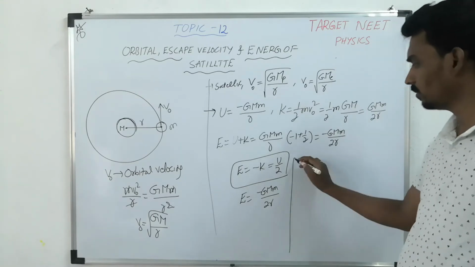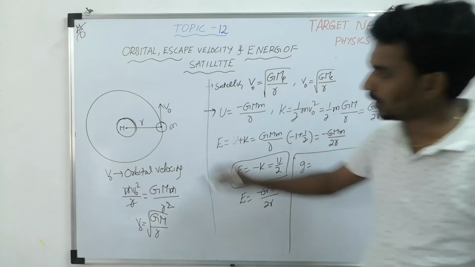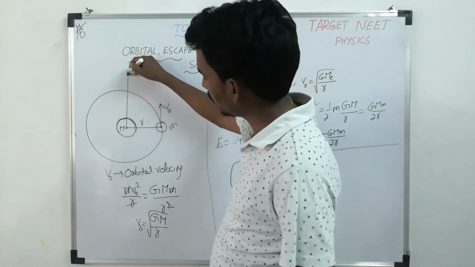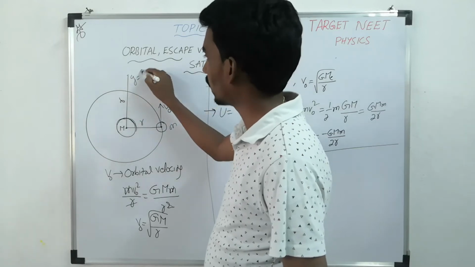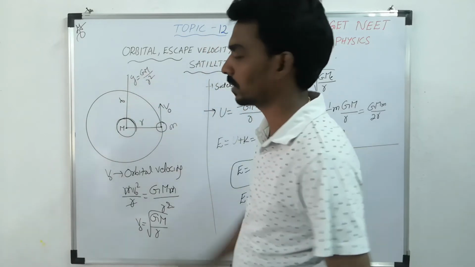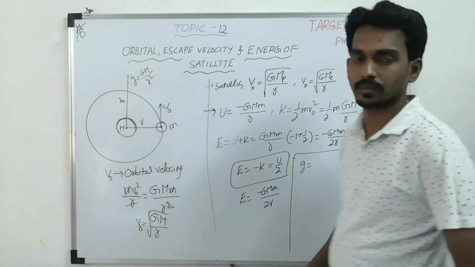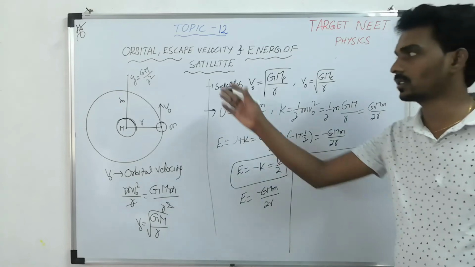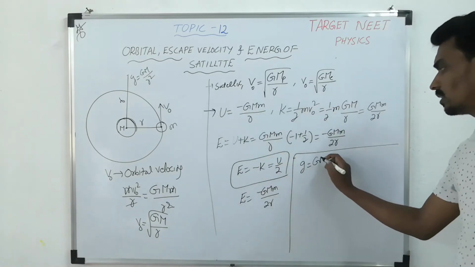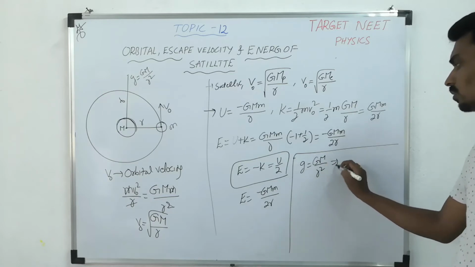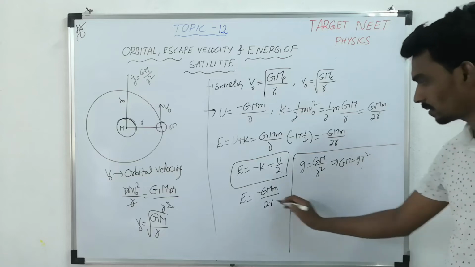Now at any height, at any distance when you consider r, what is the acceleration due to gravity? GM by r square, where r is radius plus height, R plus h. We have seen in case of acceleration due to gravity in the last lecture, g is GM by R square. So GM we can write as gR square. Then you can substitute here.